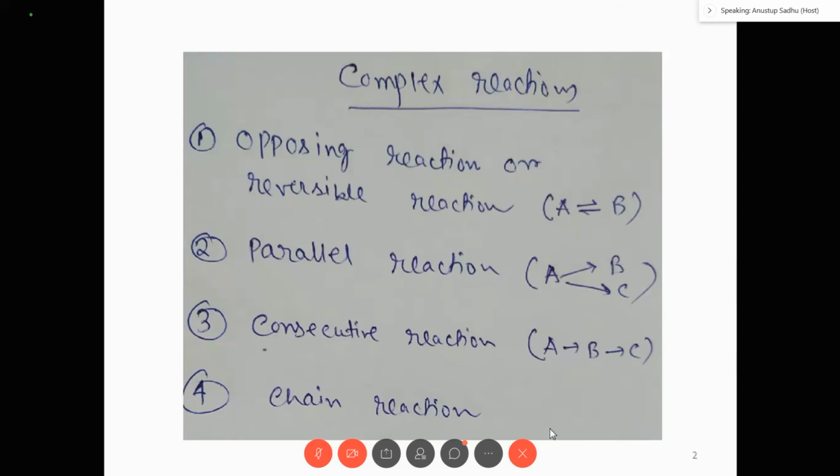আচ্ছা, আরেকটা ইম্পর্টেন্ট পয়েন্ট মনে রাখো, কমপ্লেক্স রিঅ্যাকশন গুলোর ক্ষেত্রে রেট ইকুয়েশনটাও কমপ্লেক্স হয়, আর order of this reaction is not simple, that is first order, second order, third order. No, in the complex reaction generally orders are fraction, right? Fractional order, 3/2 or 1/2 or negative, right? So this type of order are involved in complex reaction.